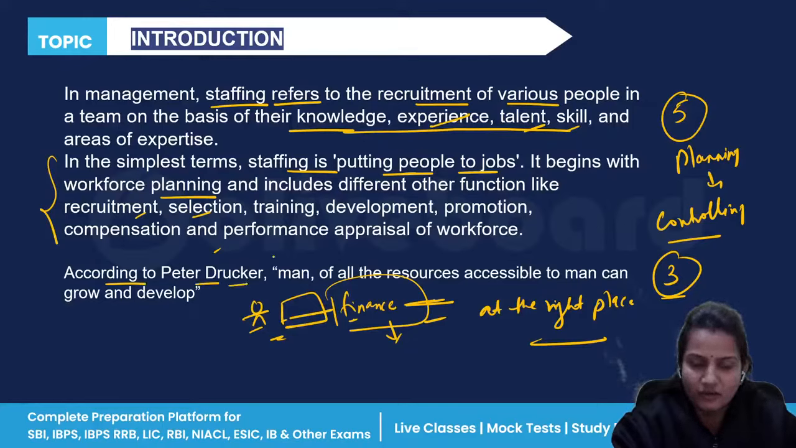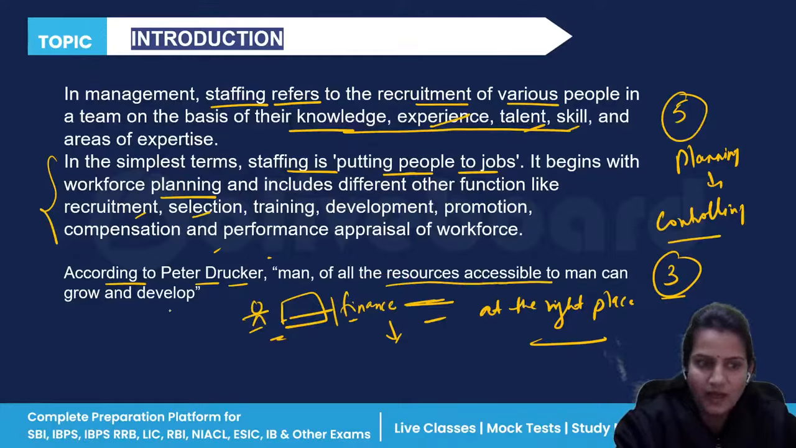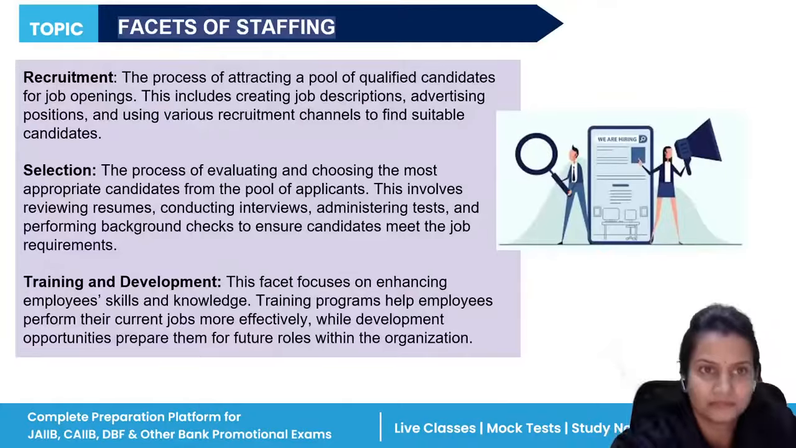According to Peter Drucker, this is very important: of all the resources accessible to man, man can grow and develop. It means Peter Drucker said that a person who can access all the resources can also grow and develop with those resources.